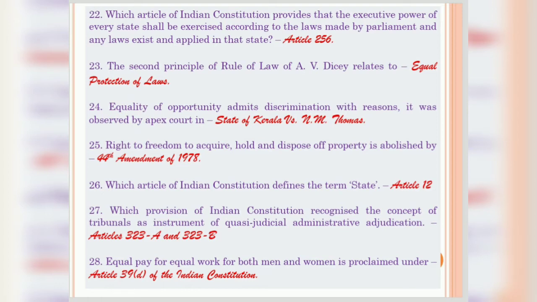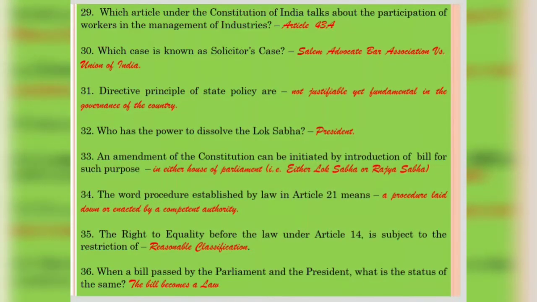Question 28. Equal pay for equal work for both men and women is provided under Article 39 Clause D of Indian Constitution. Question 29. Which article under the Constitution of India talks about the participation of workers in the management of industries? It is provided in Article 43A. Question number 30. Which case is known as solicitor's case? The Salem Advocate Bar Association versus Union of India case is known as solicitor's case.